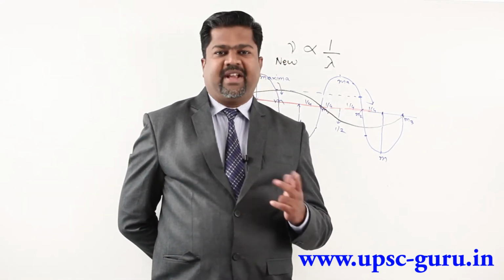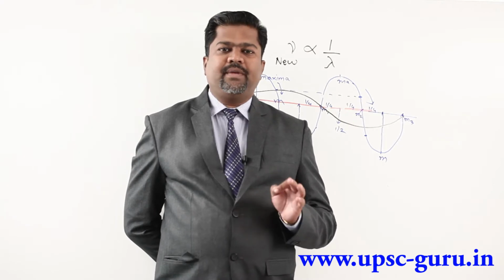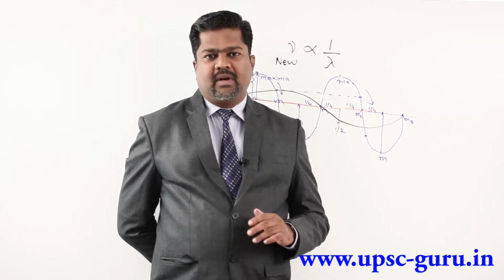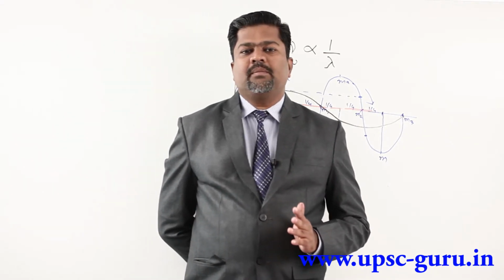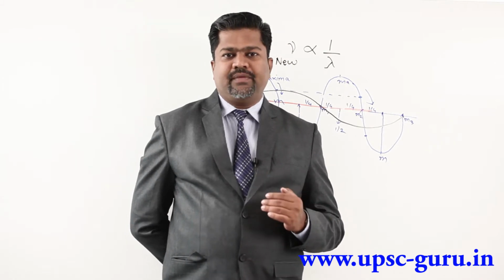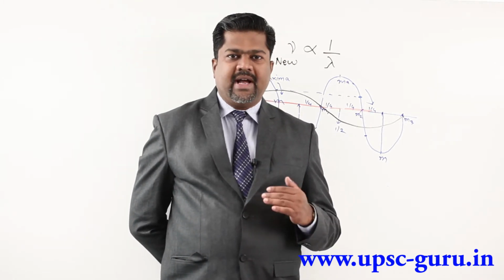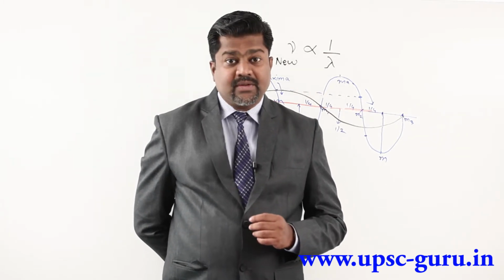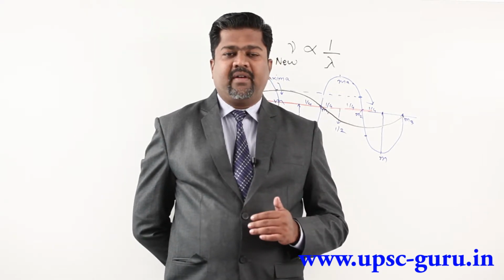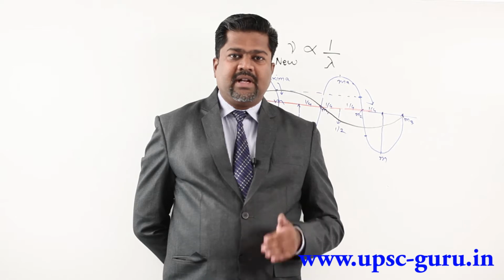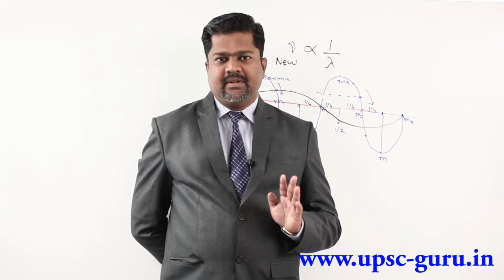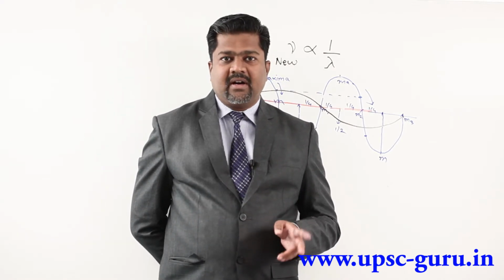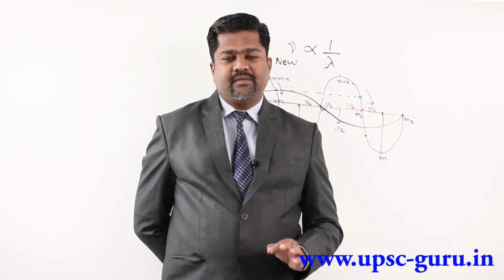Now what is the unit of frequency? The unit of frequency is simple, that is cycles per second. But a lot of work was done by the scientist Hertz. So in honor of Hertz, we give the unit as hertz. So what is 1 hertz? 1 cycle per second is called 1 hertz. So if I say frequency is 50 hertz, that means 50 cycles per second. Suppose I say frequency is 100 hertz, that means 100 cycles per second. That is called frequency.